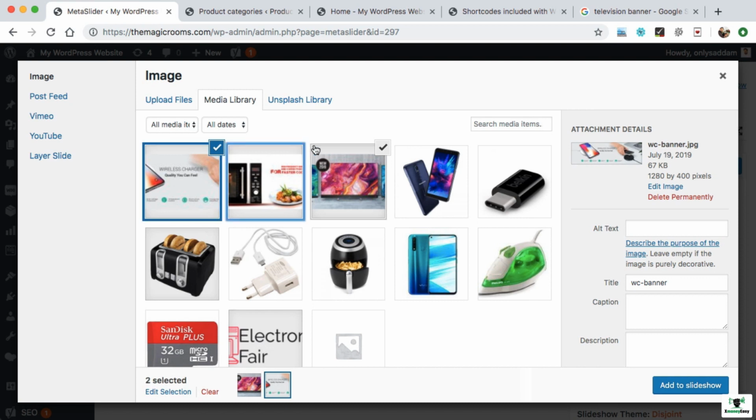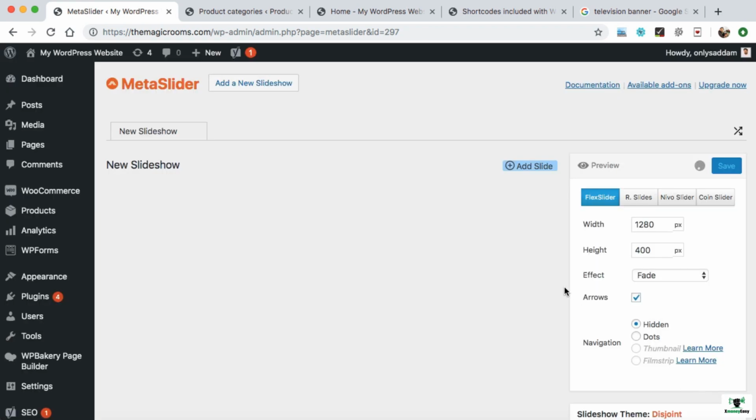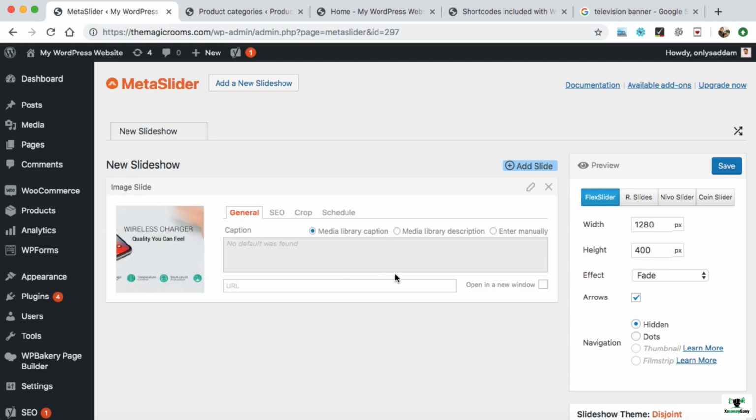Now we can uncheck the other 2 and just keep selected the first one and click on add to slideshow. That's all you have to do. It will very soon appear over here in this area like this. In the same way we can add more slides. So click on add slide again.